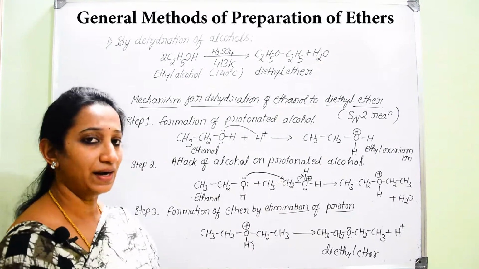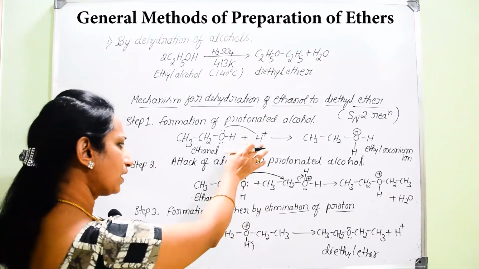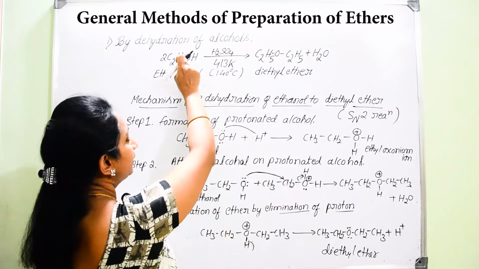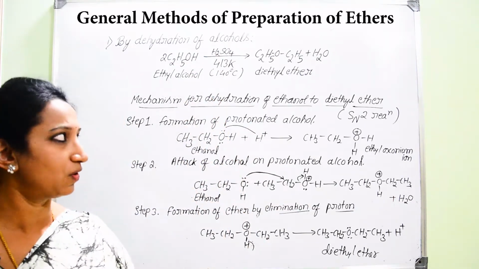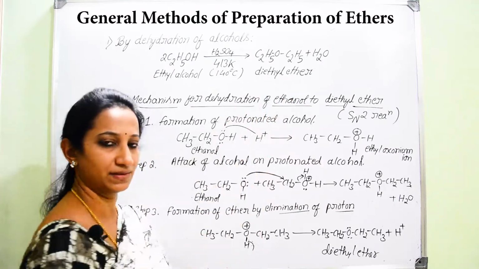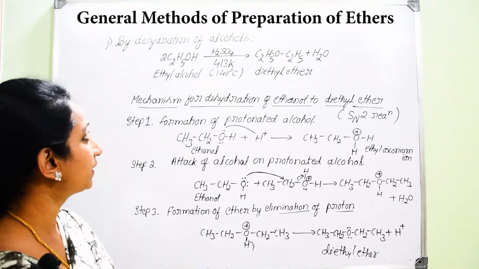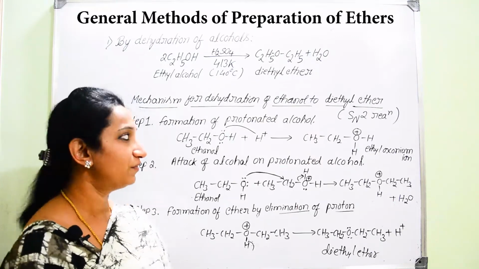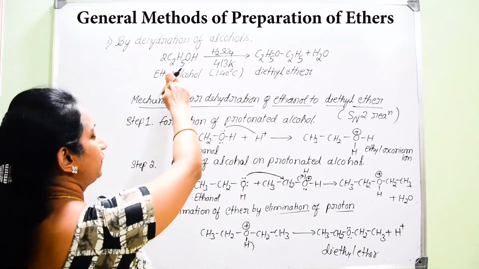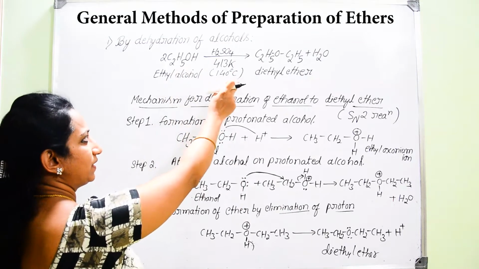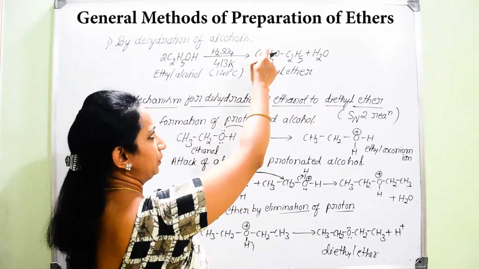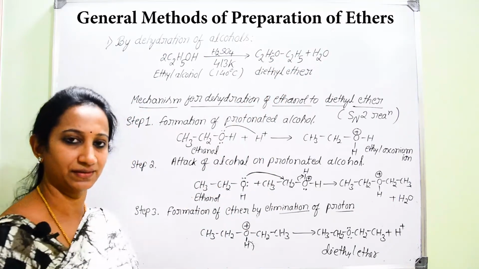And of course, what are the favorable conditions required for the dehydration of alcohols to get ethers? Very first, you can remember primary alcohols are most favorable for this reaction. So if you use primary alcohols for this conversion, it is much helpful for easy conversion into diethyl ether.